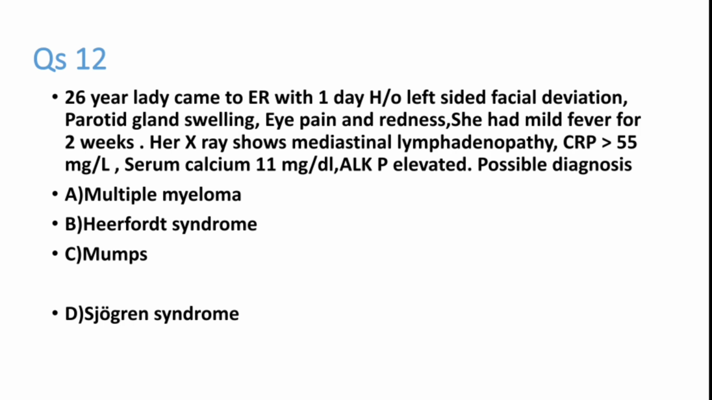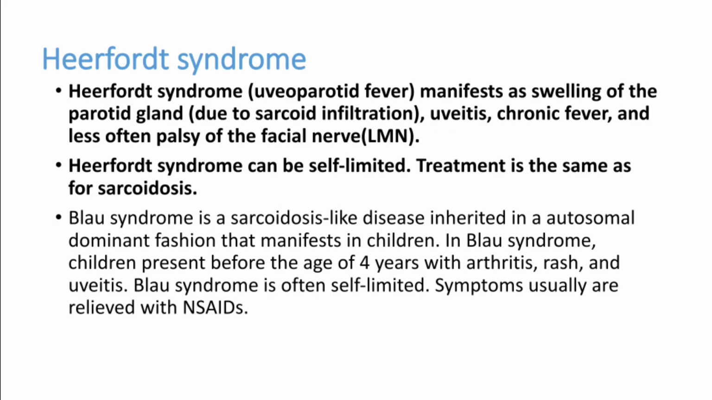The options are multiple myeloma, Heerfordt syndrome, mumps, Sjogren syndrome. So what is the diagnosis for this patient? Whether it is multiple myeloma, calcium is elevated, but alkaline phosphatase is elevated, so multiple myeloma is ruled out. Mumps can be there, Sjogren syndrome can be there, Heerfordt syndrome. So these are the options. We'll see the answer. The answer is Heerfordt syndrome.